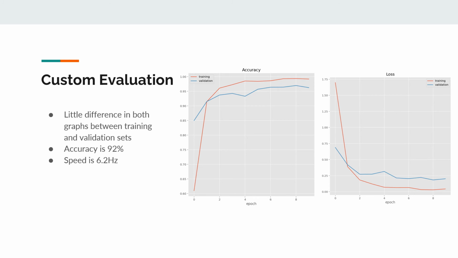And for the custom evaluation, we can see that both graphs also have very little difference between training and validation sets, which means that there's little overfitting. The accuracy is 92%, and the speed happens to be 6.2 hertz, which is derived from the fact that our speed of an individual detection was 0.1611 seconds per prediction.